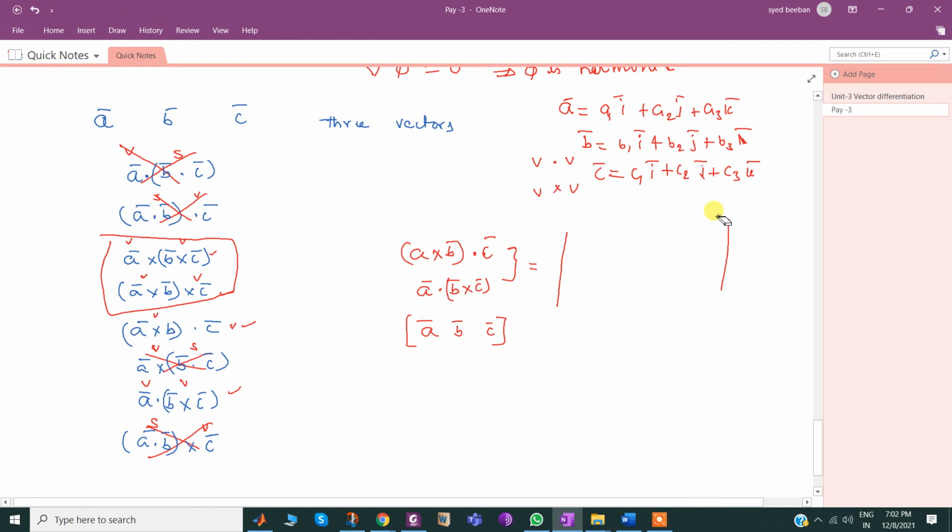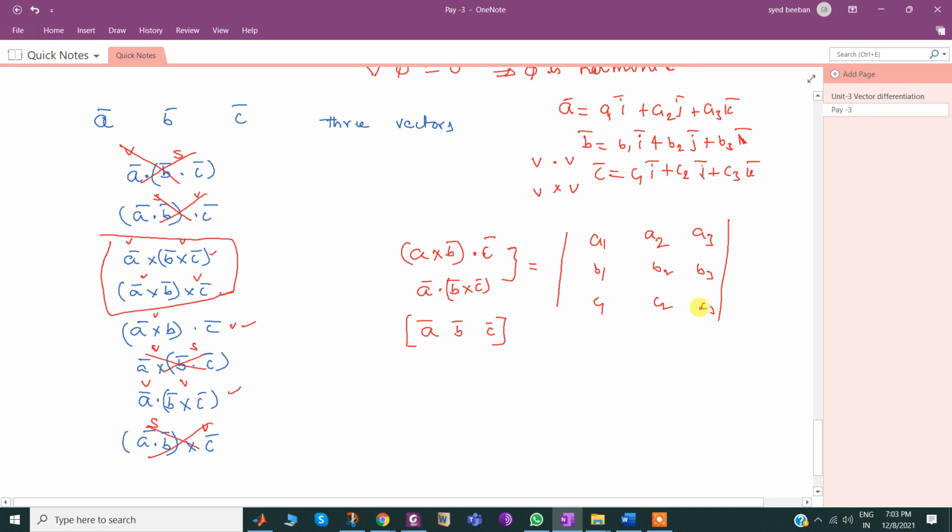The purpose of writing this is that we write in that order: i bar coefficients a1, b1, c1, j bar coefficients a2, b2, c2, k bar coefficients a3, b3, c3.